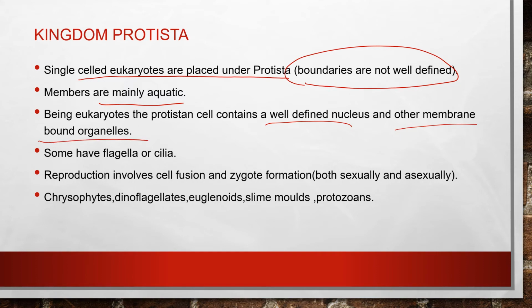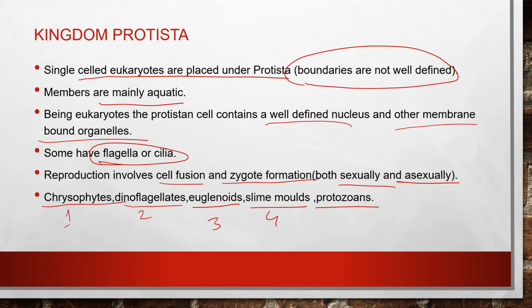Now some of the cells in this group have flagella or cilia. What is the type of reproduction? It involves cell fusion and zygote formation, that is, they reproduce both sexually and asexually. Under Protista there are several different types of organisms, divided into 5 subgroups. The first is chrysophytes, then dinoflagellates, then euglenoids, then slime molds, then protozoans.